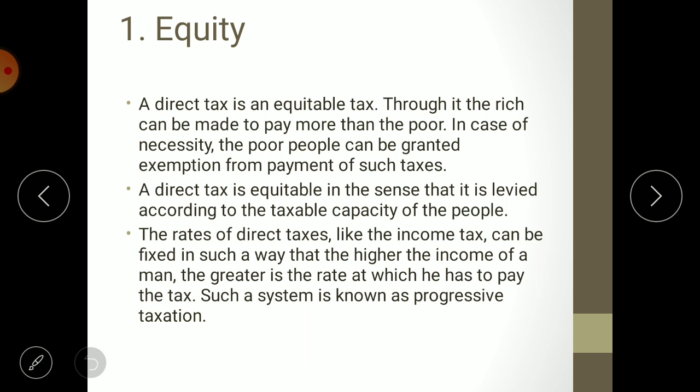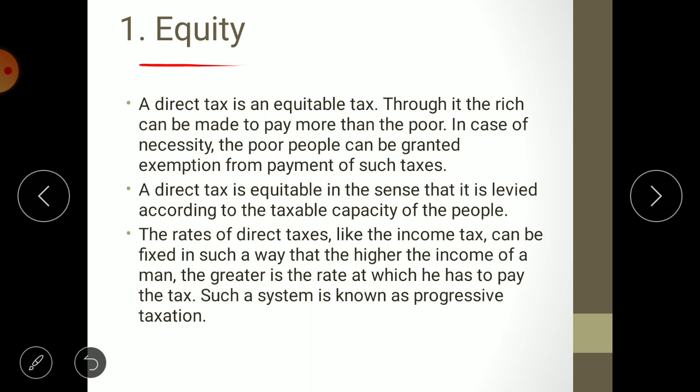First one, equity. A direct tax is an equitable tax. Through it, the rich can be made to pay more than the poor. In case of necessity, the poor people can be granted exemption from the payment of such taxes. So equity means what? Canon of equity. In canon of equity, we have seen that tax should be charged more to the rich and less to the poor, because the rich's affordability is more and the poor's affordability is less. So the direct taxes are of the same example only.